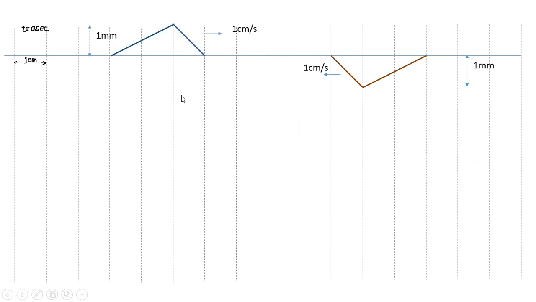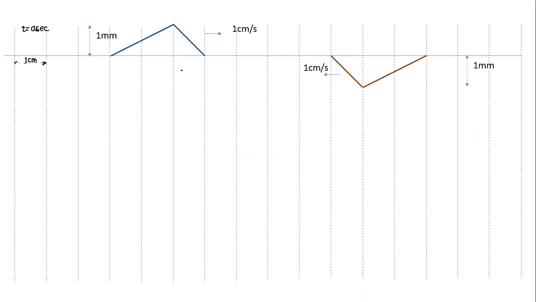Now at t equal to 3 seconds, can we draw the shape of the wave pulse? This wave shape will travel a distance equal to velocity times time interval. Each second it travels 1 centimeter: from here, 1 second moves here, then here. So the entire wave shape will move. This will shift towards the right by 3 centimeters, and this will shift towards the left by 3 centimeters. Can we draw the shape? All of you can just try and draw it.